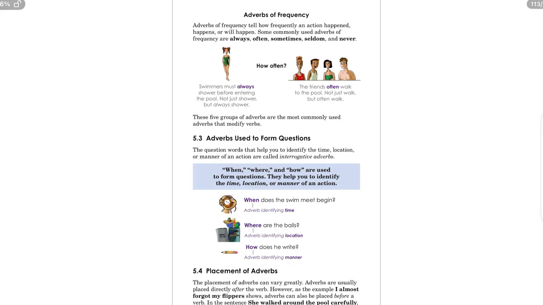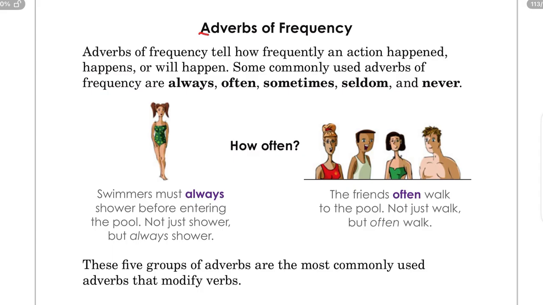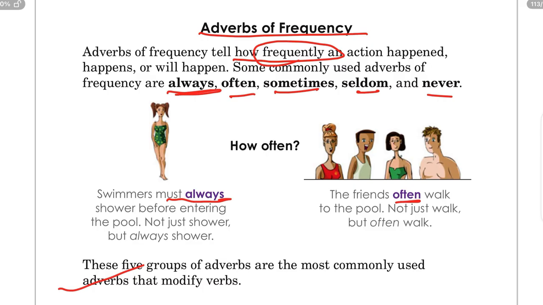Then another type of adverb is adverb of frequency. So what is adverb of frequency? Let us see. Adverbs of frequency tell us how frequently an action happens or takes place. For example, always, often, sometimes, seldom, and never. For example, swimmers must always shower before entering the pool. How often? Always. The friends often walk to the pool. How often? Here the answer is often. So these 5 groups are the most commonly used adverbs that modify verbs.